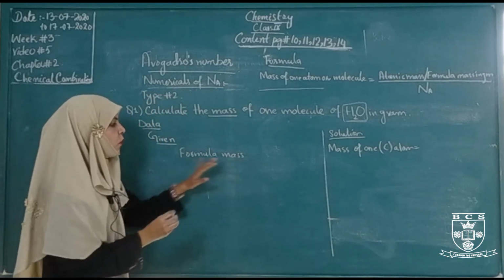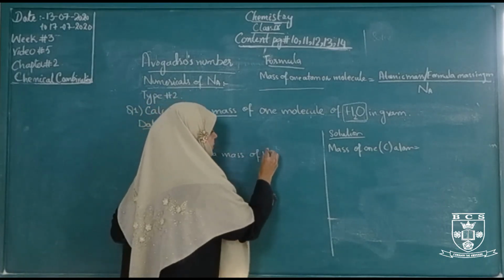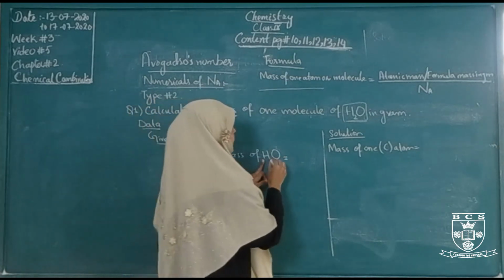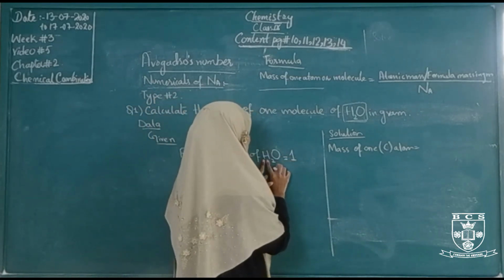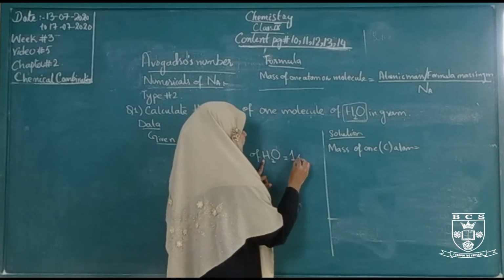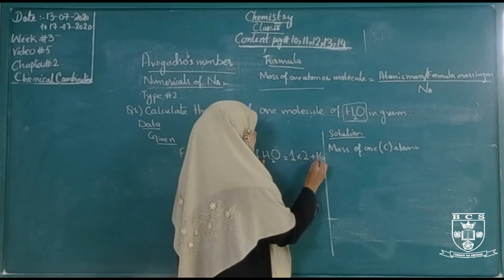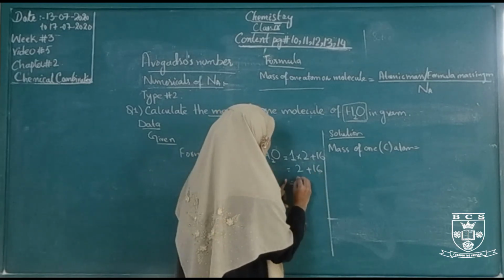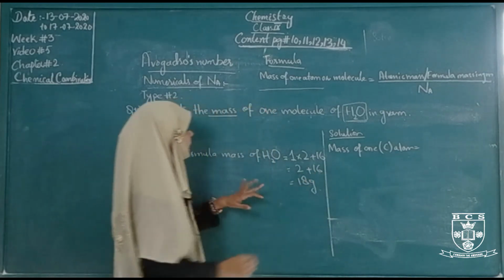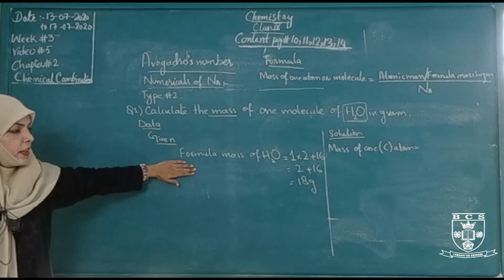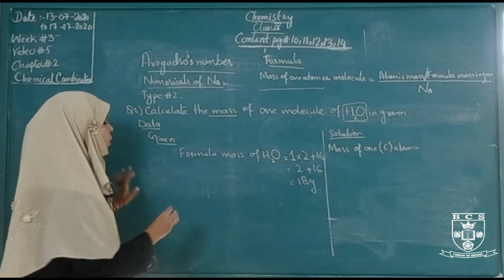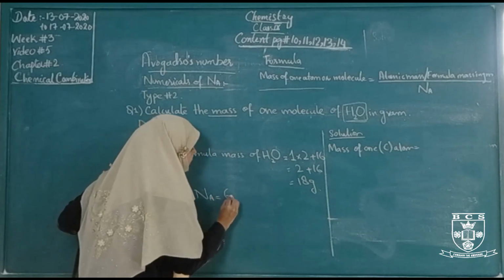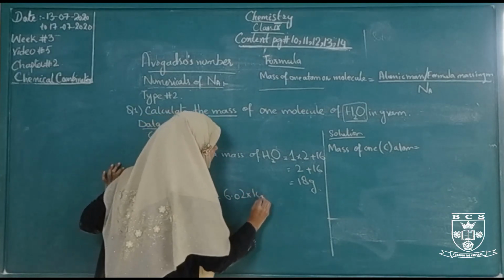the formula mass of water. The mass of hydrogen is 1 multiplied by 2, and the mass of oxygen is 16. The total mass is 2 plus 16, overall mass is 18 gram. The formula mass of water is 18 gram, and the constant value we will use here, Avogadro's number, is 6.02 10 to the power 23.